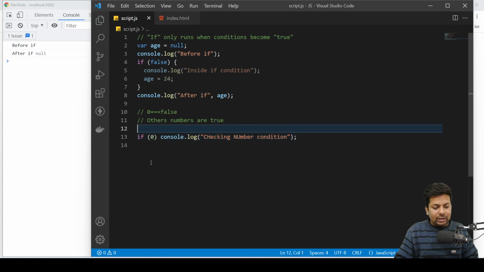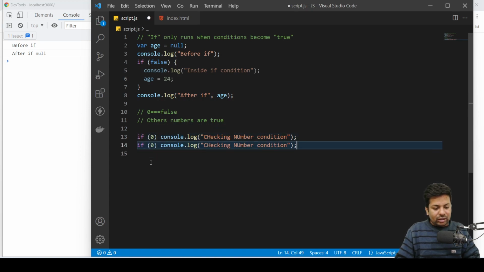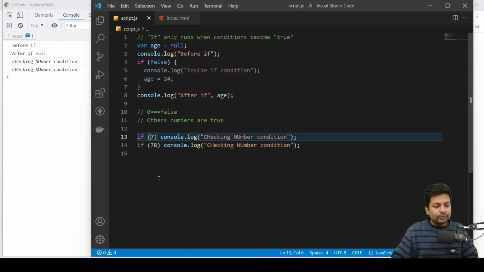As soon as I copy and paste, and here I give, suppose, 1, see, "checking number condition" printed. Why? Because 1 is true. It's not just 1, other numbers are true. Any number you give, if you give 5, it is true, it will print. See, if I give any number above, it's printed. If I give 0.5, then also printing. Other than 0, suppose I give -1, see, then also printing. Any number other than 0 will always be true.